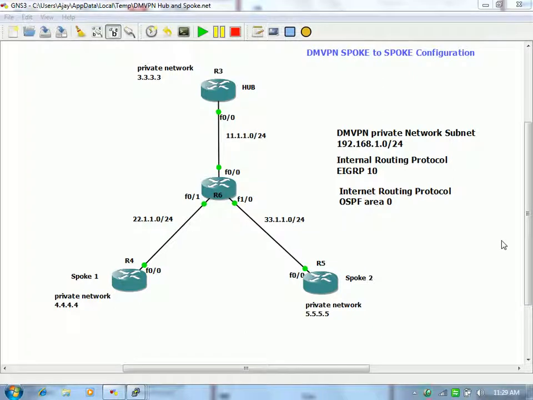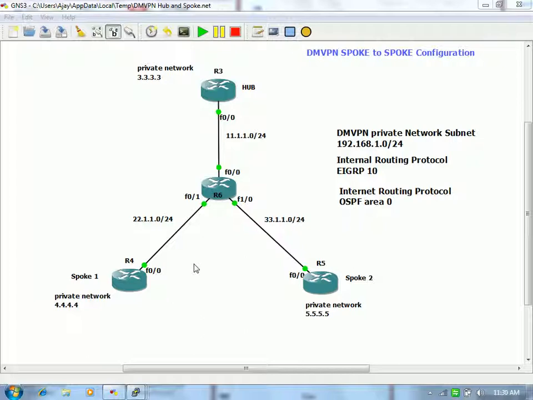In the spoke-to-spoke configuration, if any other spoke is added into this topology, the existing network does not need to add anything else, and the resolution of the NBMA or physical IP address of a newly registered spoke will be available on the hub. Once every spoke is registered with the hub, if any spoke wants to communicate with another spoke, it will send an NHRP query to the hub, and the hub will provide the NBMA address and the tunnel IP address of the other spoke.